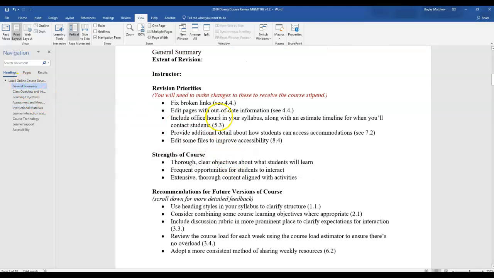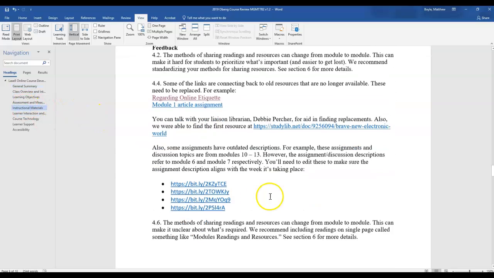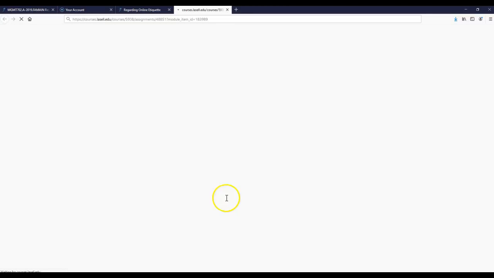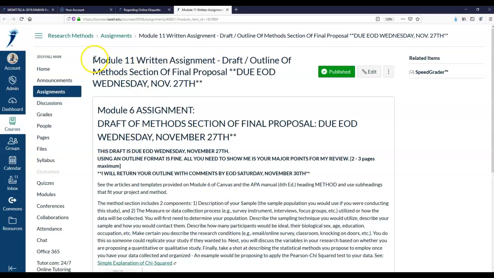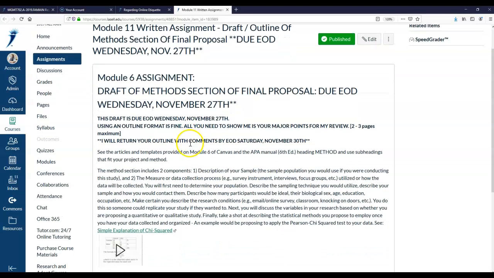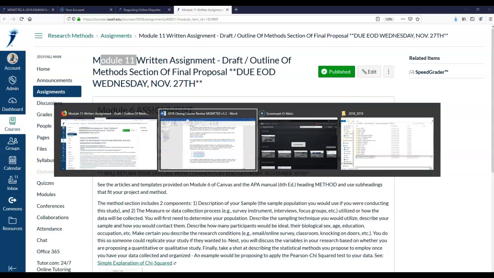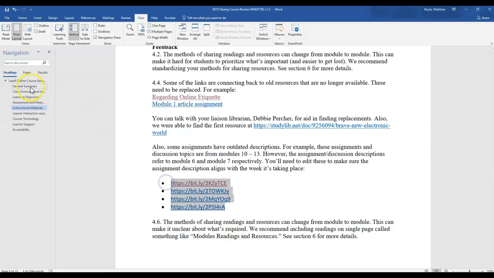Other things that you need to work on include updating some information which is out of date. It's the same place. These links are all referring to old content from the previous version of the course. So I'll jump to one of them and show you what I mean. On this one, you can see this is in Module 11, but you've copied it from the previous one, so it says Module 6. So as you can see, this is pretty confusing about what week this is actually happening in. And that obviously isn't a big change. You just need to make sure that it's not contradicting itself about what module that is occurring in. And we've included all the links where we believe that is happening.